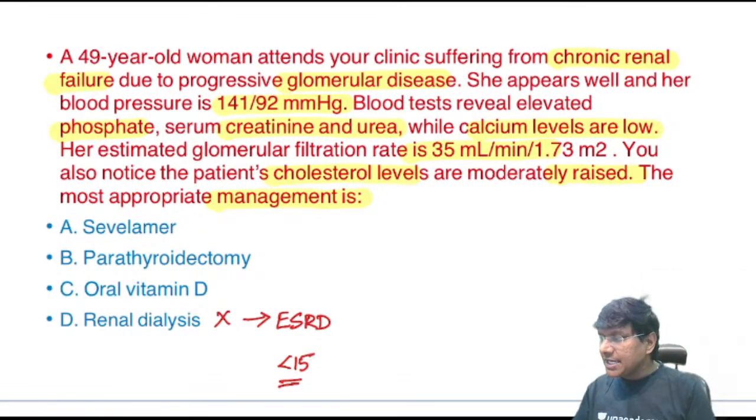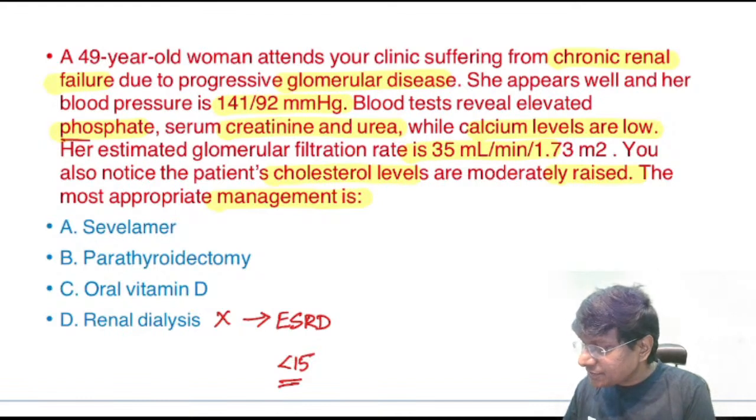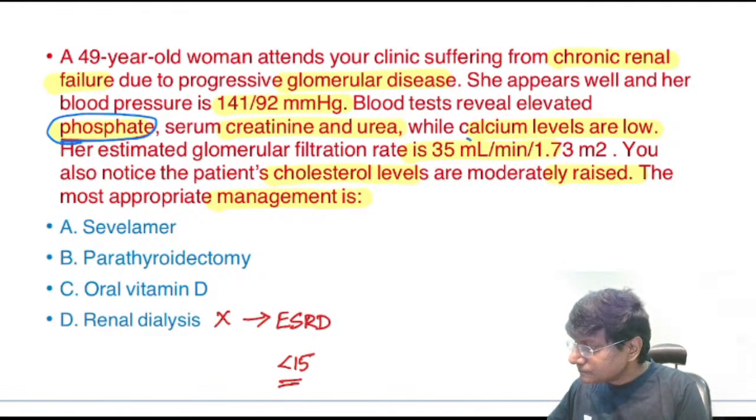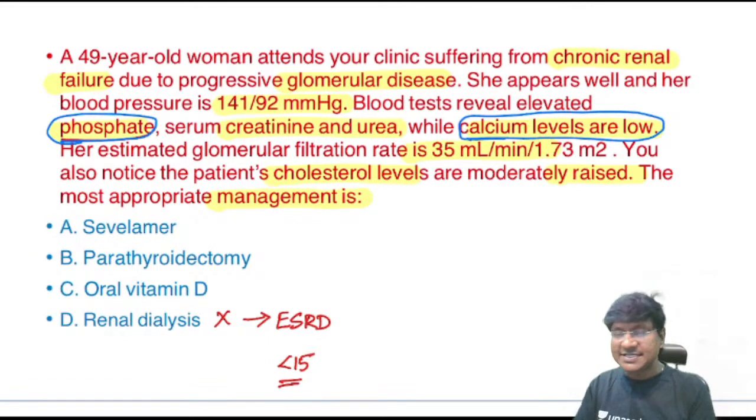Okay. Now, what are all the problems in our patient now? One problem is there is elevated phosphate. The other problem is there is low calcium levels, as well as the elevated phosphate. So what is the primary thing here is, don't jump onto your oral vitamin D. You might be under the impression that calcium levels are low, so I will give vitamin D that will improve the calcium. No, that is not the correct thing. Why? I will tell you.